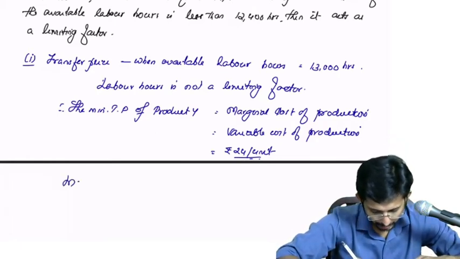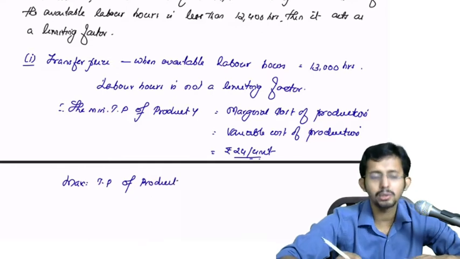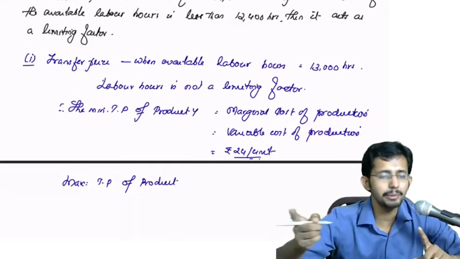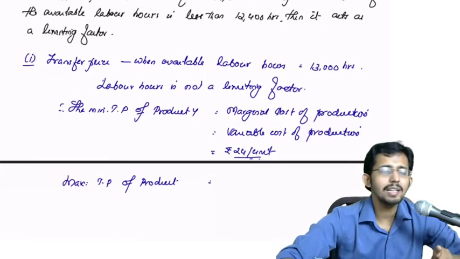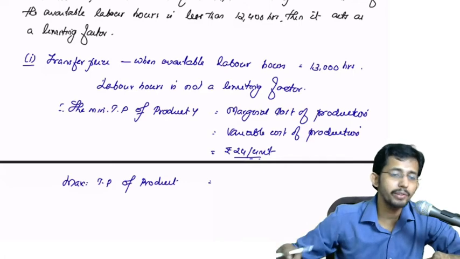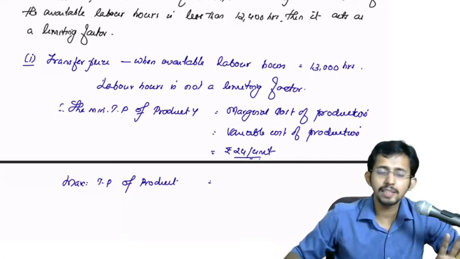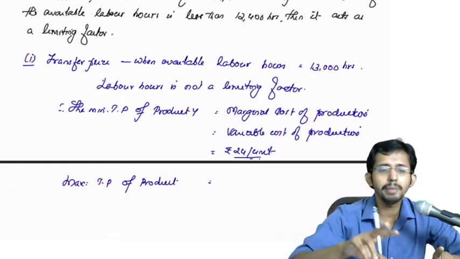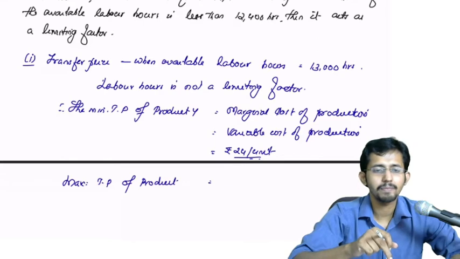Now the maximum transfer price of product Y should be computed from the perspective of the buying division, that is here division B. Since this product Y can be procured from the open market at a rate of rupees 45 per unit, the maximum rate will be that 45 only, because if it is available at 45, then division B is not going to buy at 50 from division A. Is it clear?